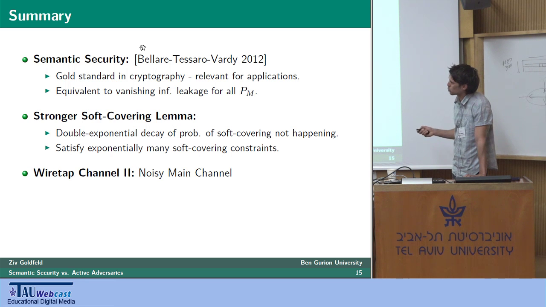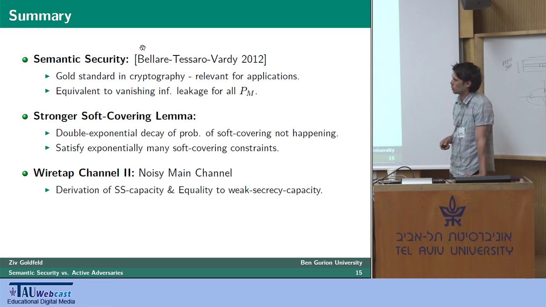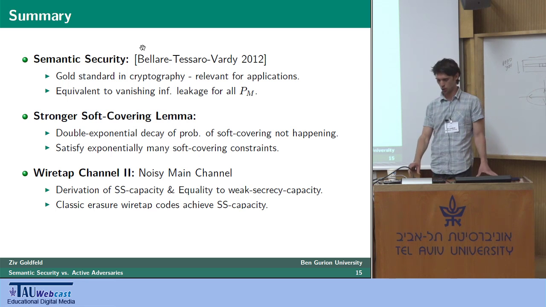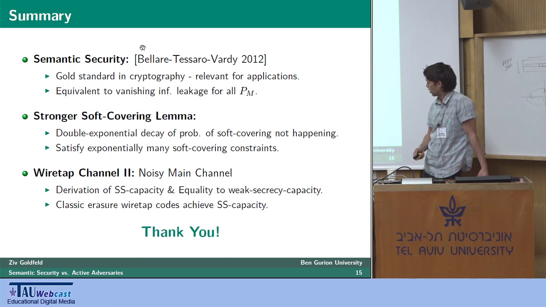These two notions were combined to give a solution to this problem of the wiretap channel of type 2 with a noisy main channel that was open until now. We derived its semantic security capacity, showed that it's equal to its weak secrecy capacity, and that classic erasure wiretap codes are in fact optimal. And with that, I would like to conclude.